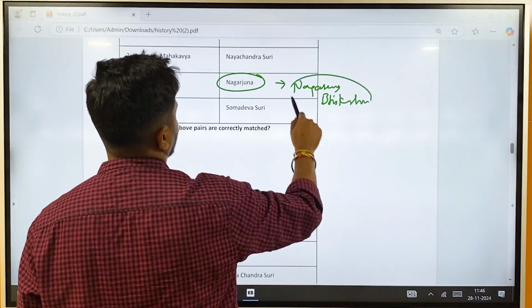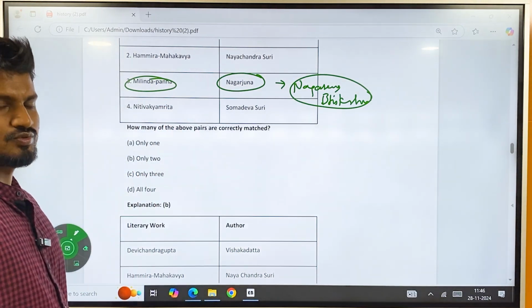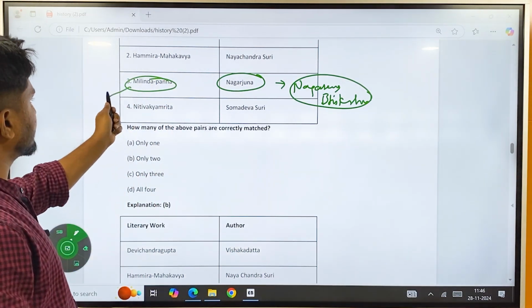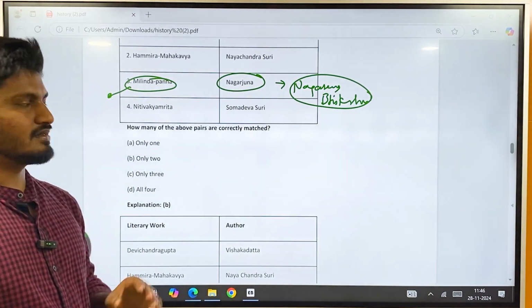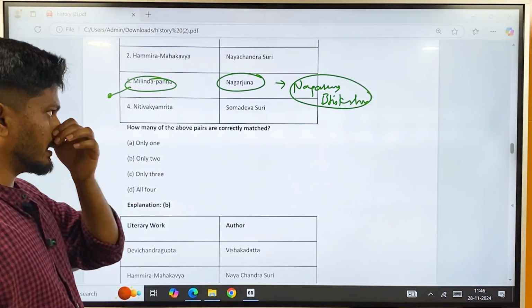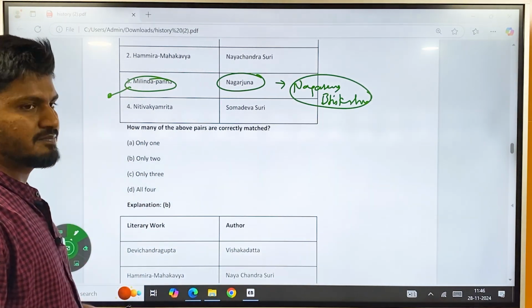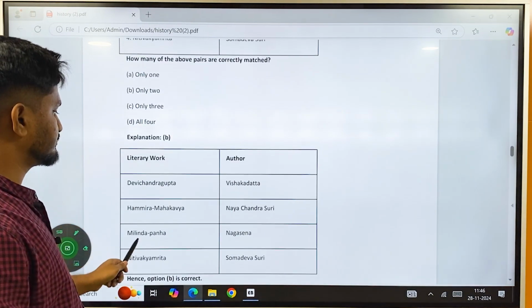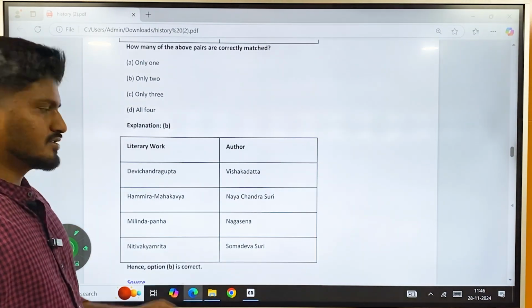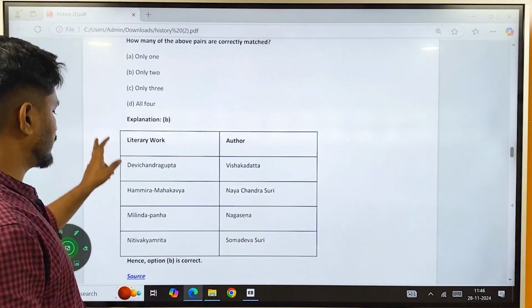This Milinda Panha is also called the Nagasena Bhikshu Sutra, where the questions asked by Milinda to Nagasena about Buddhism, and the conversation between those two people, are mentioned. And then Niti Vakyamitra was written by Somadeva Suri. So 1 and 3 are wrong, but the other 2 are correct. So only 2 is the correct answer.